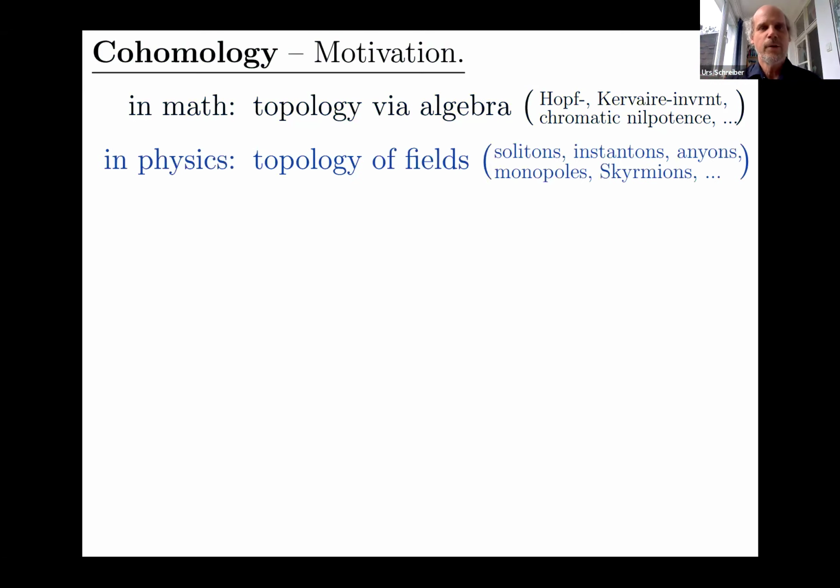In physics, cohomology is actually what encodes what could be called the topology of fields. So you may have heard some of these terms. I'm just throwing them around now. It's not important for the rest of the talk. But there's what's called non-perturbative global phenomena, and it's a big deal in physics. Solitons, instantons, anyons, monopoles, skyrmions. And their fine-grained nature is explained by cohomology.